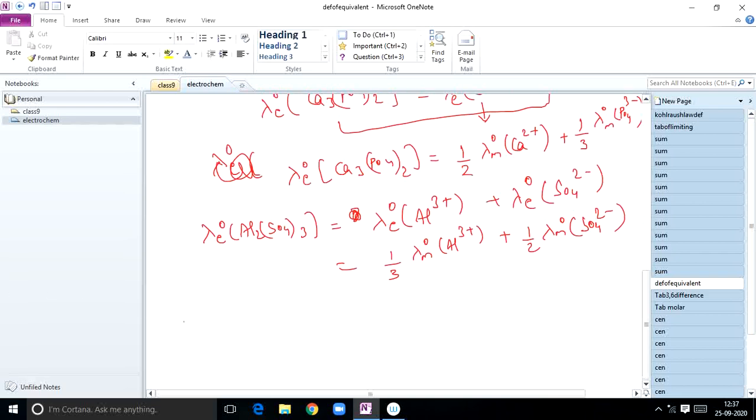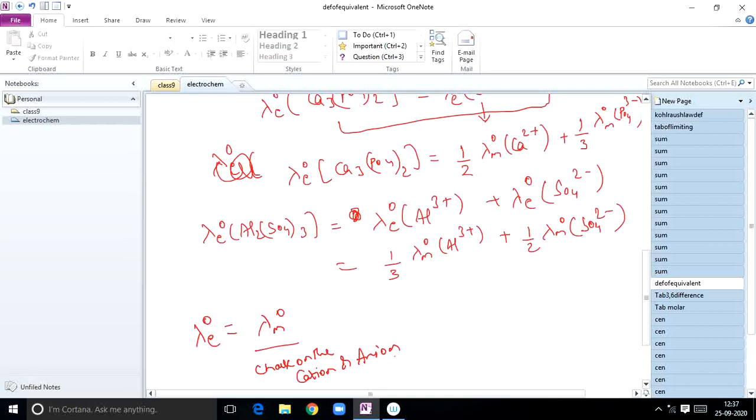So from this we can write, I will bring out one relation: lambda E naught is equal to lambda M naught by charge on the cation or anion. Be careful here. Lambda E naught is equal to lambda M naught by charge on the cation or anion.